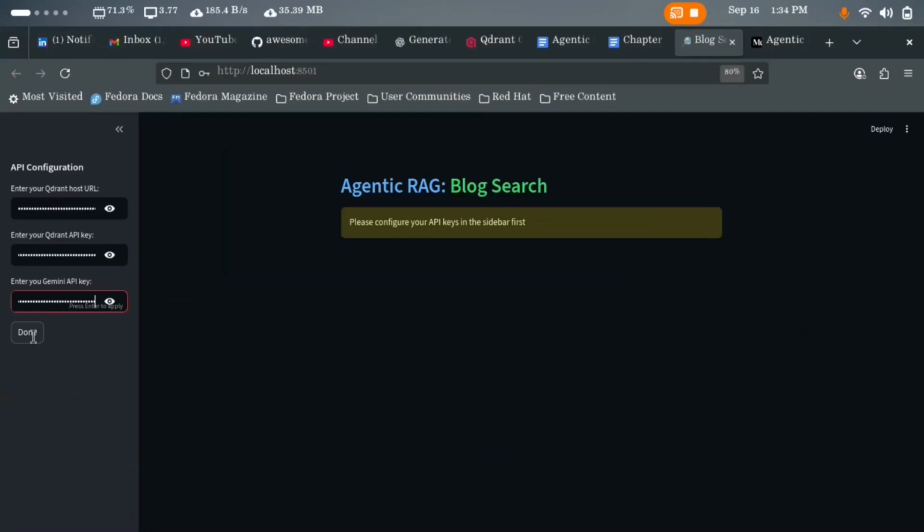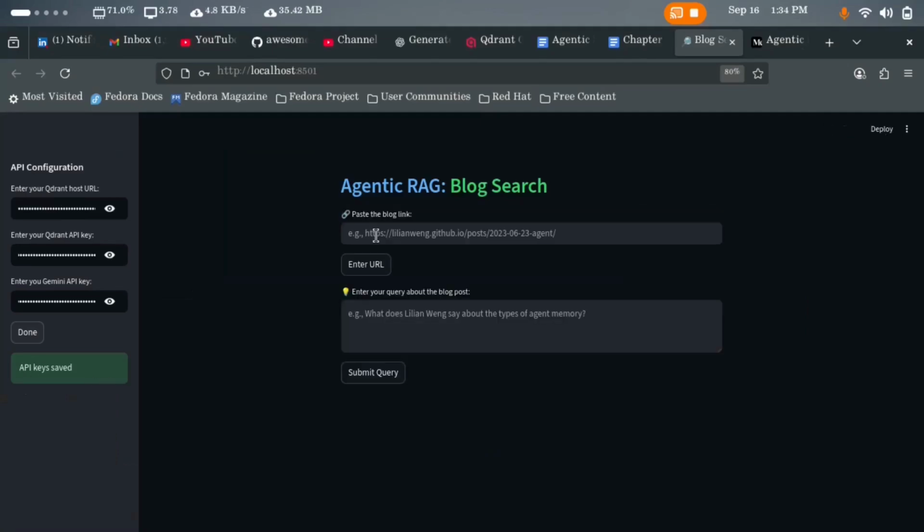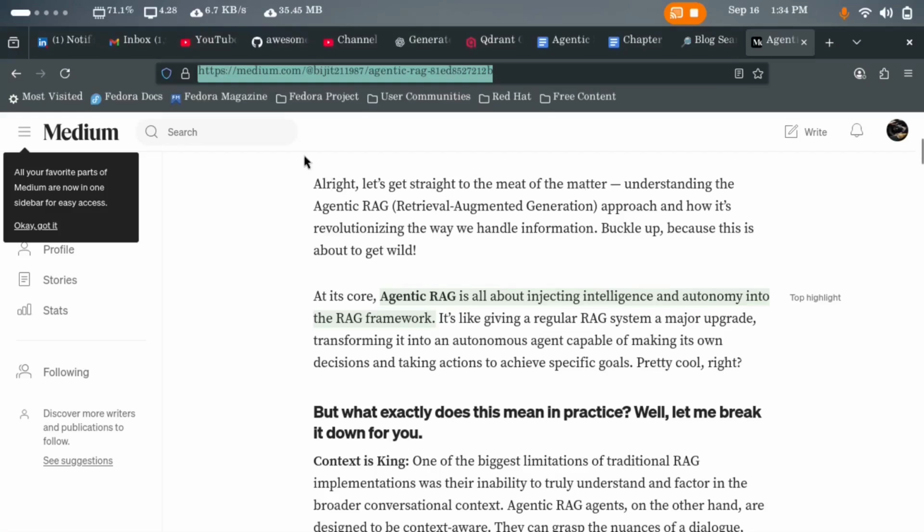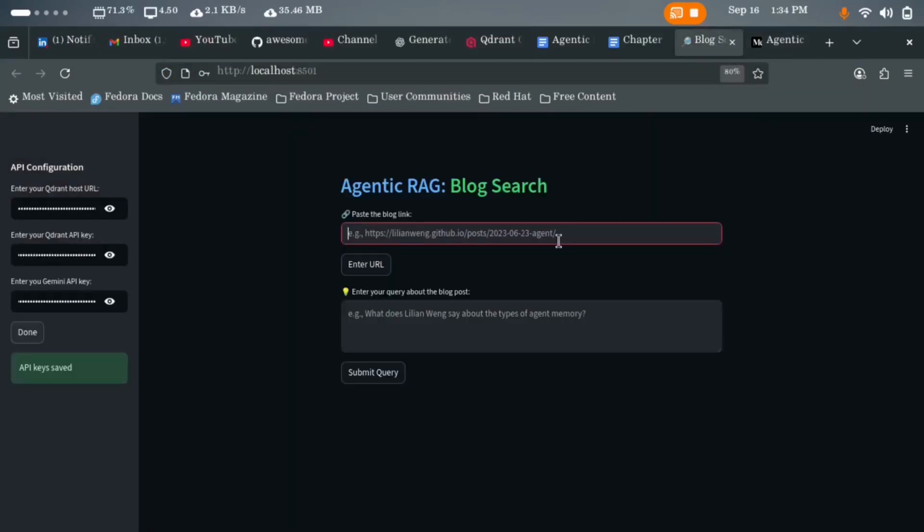Now I have filled these essentials for this app, and let me click this done. Here the API key is saved, and now it's running in the background, creating the collection. And here it is. Let me paste any link. I'm going to paste this link of an article which is related to agentic RAG. Control C, control V, and let me click this, enter URL. Now it's doing its process.